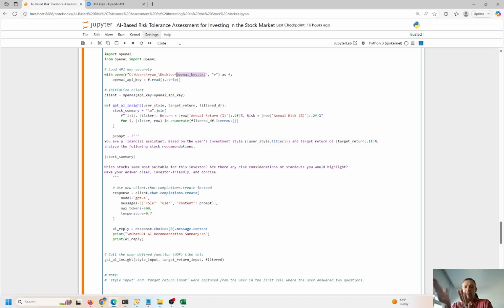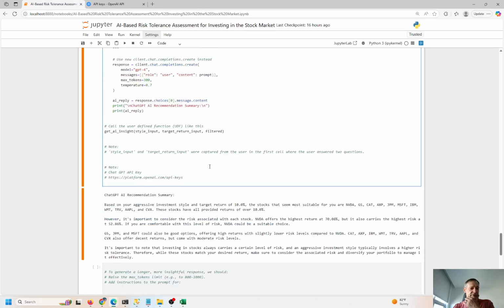If you put this on the cloud or something like that, you would need login credentials and authentication and things like this. What's it called? Access management, user access management, or something like that. I just put mine on my desktop. It's pretty secure, and you go ahead and just tell the cell here, the Python Jupyter notebook cell, to go ahead and extract the API key. So we get the response down here.